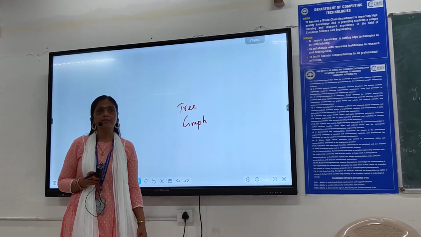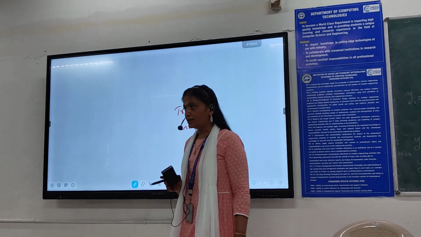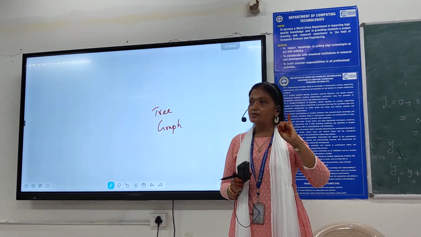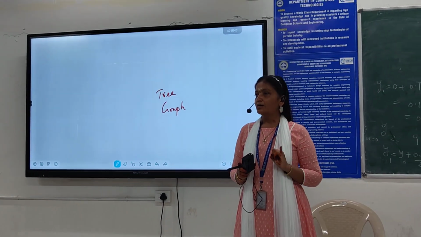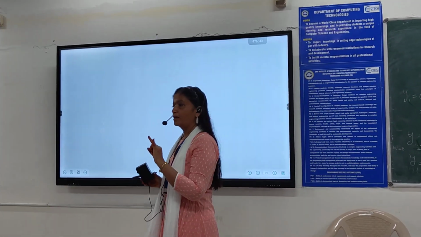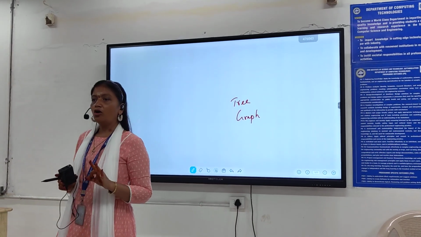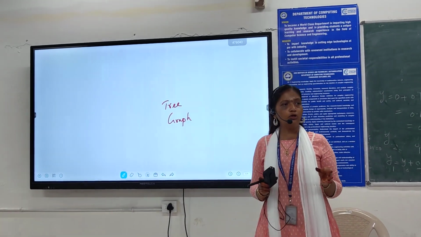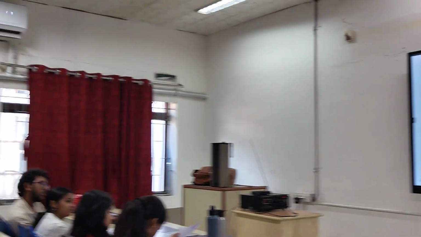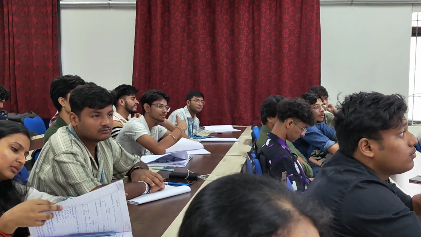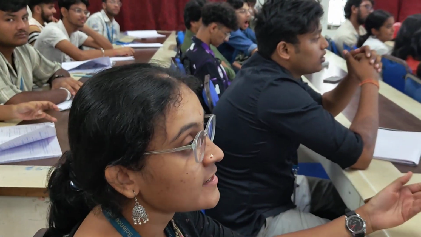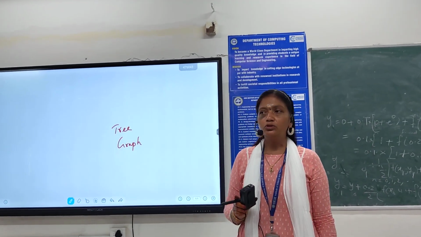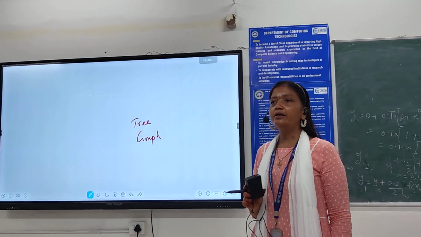Abstract data type means data plus operations plus the behavior of the operations. So what do you mean by operations of the data? What are the operations we can do on the data? Searching, sorting, insertion, deletion, updation, creation, so many operations can be done on the data. Okay? So tree ADT is a non-linear data structure.